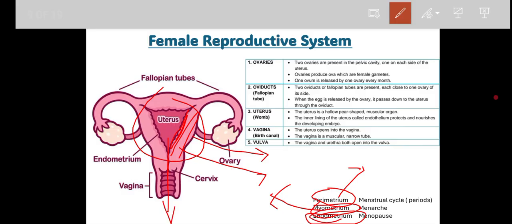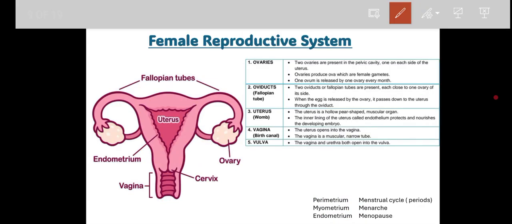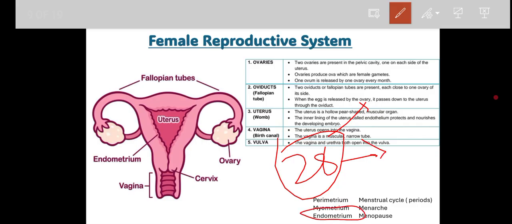And it is also helping in the degeneration of the endometrial wall. So here the endometrial wall is a kind of wall which is formed within 28 days. In every 28 days it is formed, again it is degenerated. Why? Because it is waiting for the fertilization. If fertilization does not take place, then it will be degenerated.